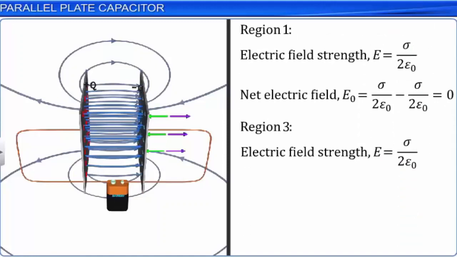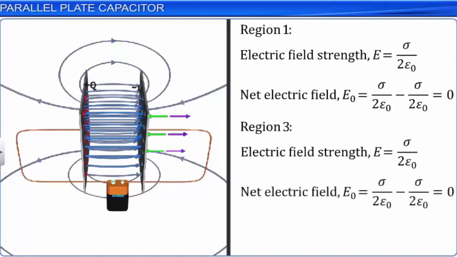Hence, in region 3, the net electric field strength is equal to plus sigma by 2 epsilon naught minus sigma by 2 epsilon naught, which is equal to 0, since the two electric fields are oppositely directed in region 3 as well. Now let us look at region 2 between the plates of the capacitor.